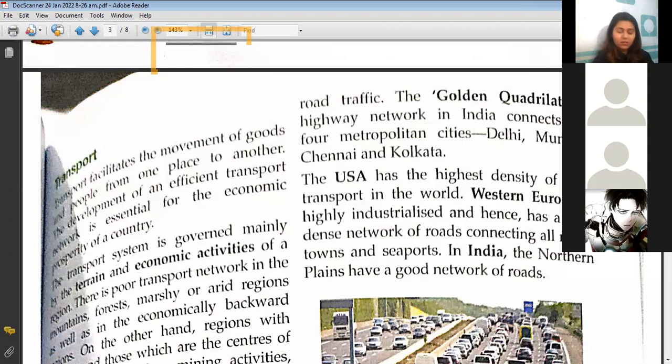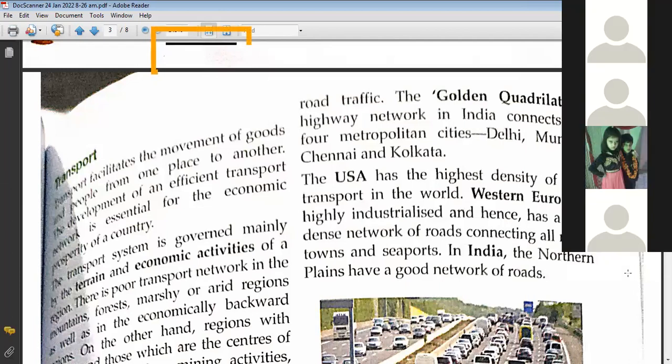What do you mean by density of road transport? Ma'am, they have many means of transport there. Anyone else? Ma'am, the density of transport in the US is really high. What is the meaning of density of transport?